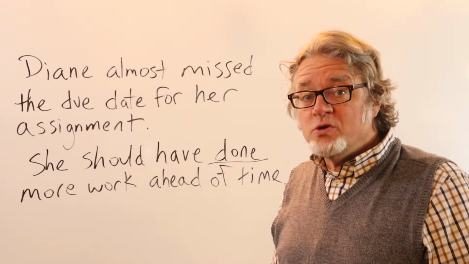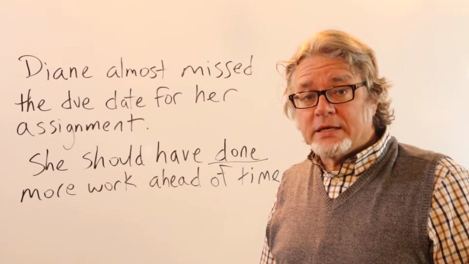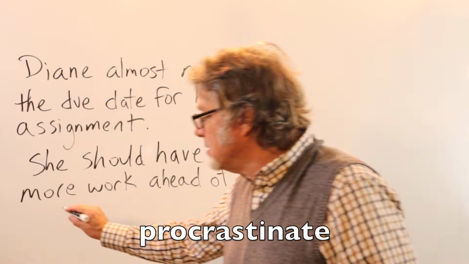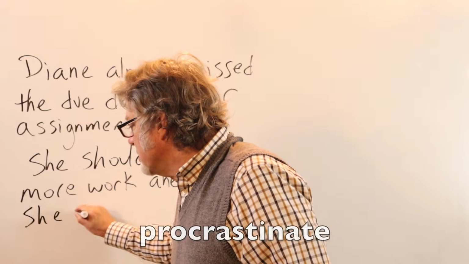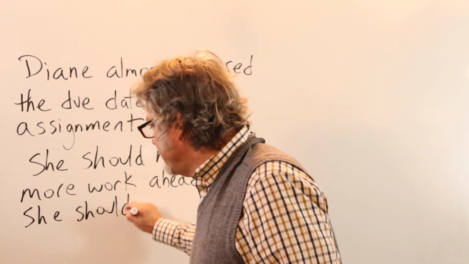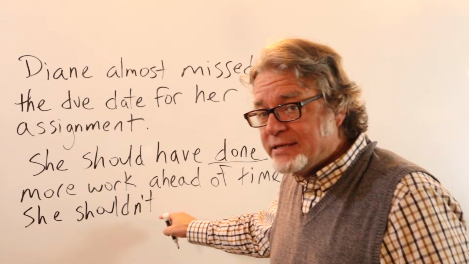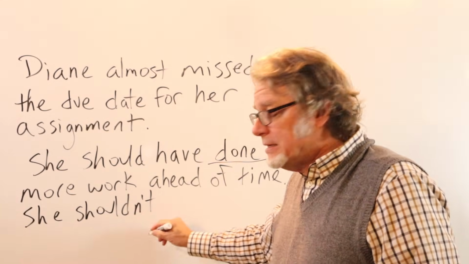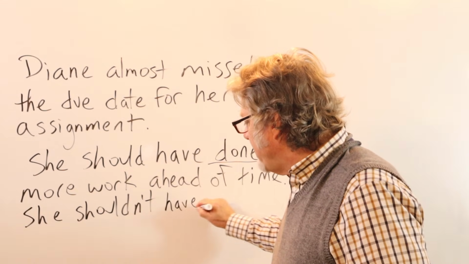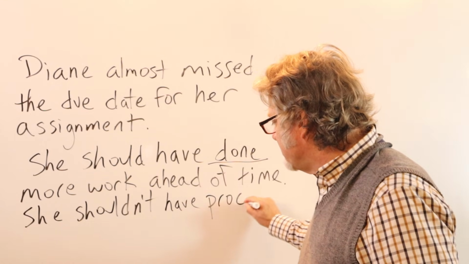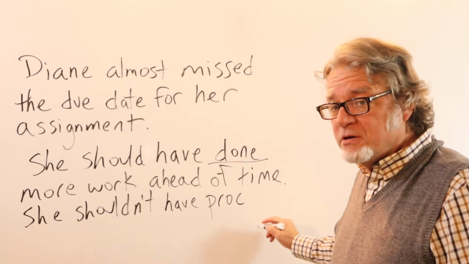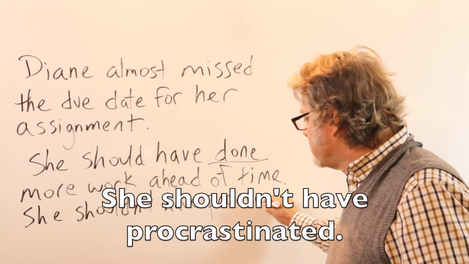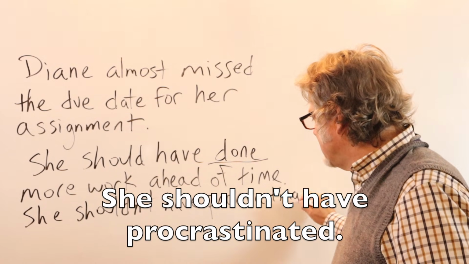We could also use a verb like procrastinate. She shouldn't, and now this is negative, should not have, and then the main verb, this is a long verb, procrastinated.